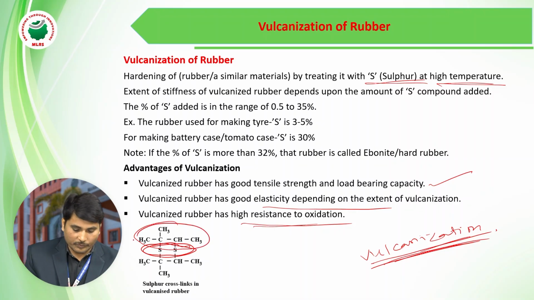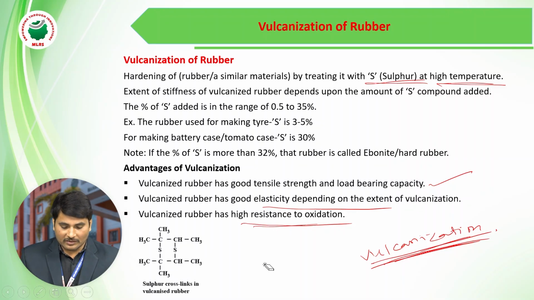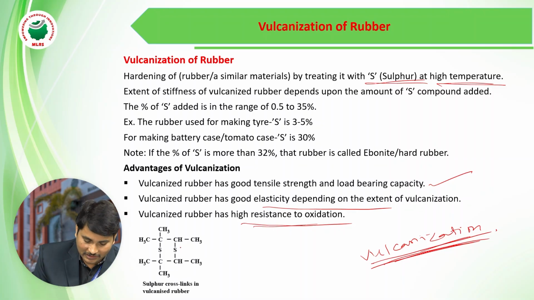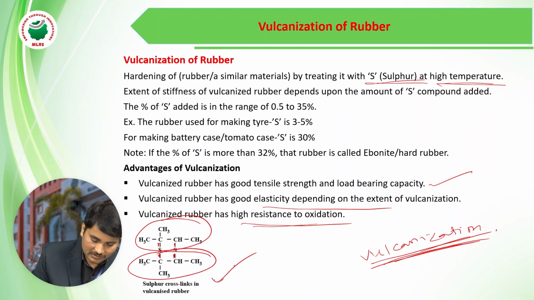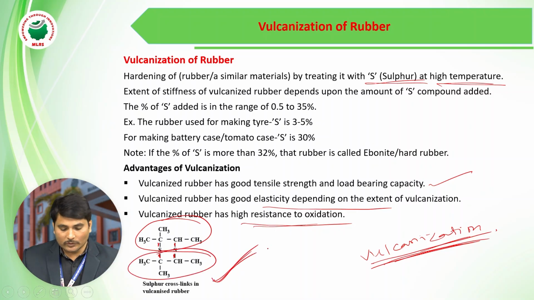When polyisoprene is mixed with sulfur, it forms cross-linked bonds from one isoprene to another isoprene. Due to the sulfur cross-links, the vulcanized rubber is synthesized, and we get some advantages due to this method.